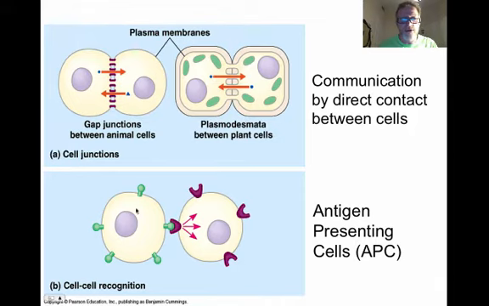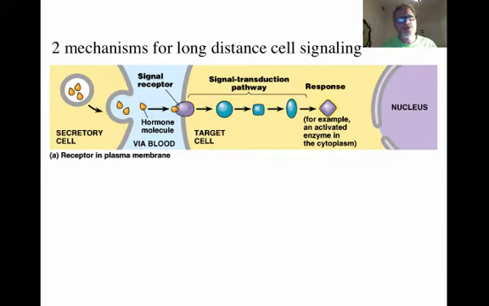We also have external communication. This is a white blood cell and it is presenting an antigen to a T cell, a helper T cell, which is then going to receive that antigen signal and cause a response, an immune response. So this is another cell-to-cell signal. In this case, it's external communication between two cells, presenting an antigen, a protein, to a different cell, causing a response.